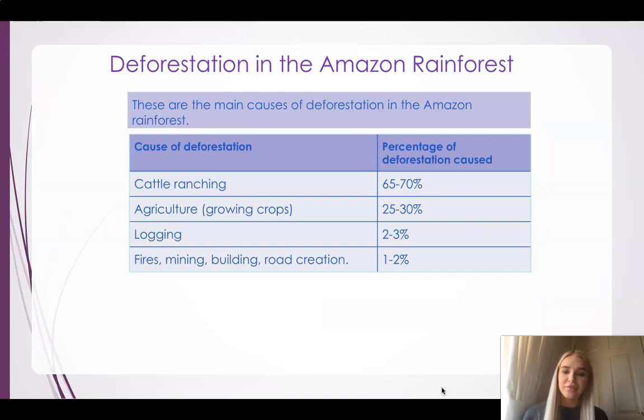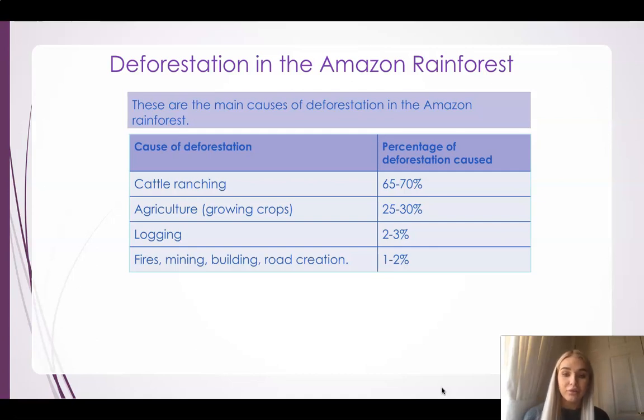Now, there are lots of different causes of deforestation. The first one is this idea of cattle ranching. Cattle ranching is the most popular reason for deforestation, because it is the process of cutting down the trees and using the area for animals instead, so farming different animals. That accounts for 65 to 70% of the reason for deforestation. So nearly three quarters of deforestation is to take part in this cattle ranching.